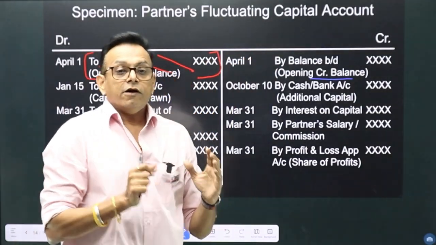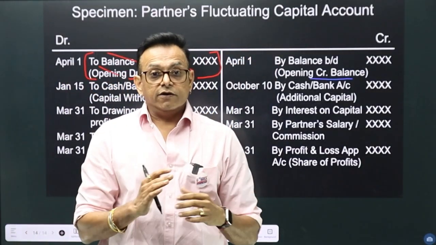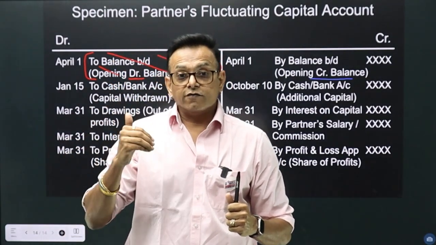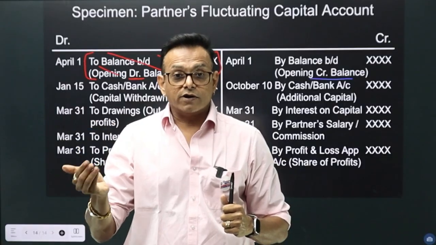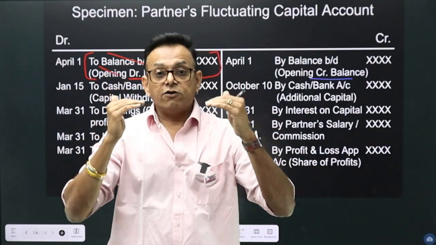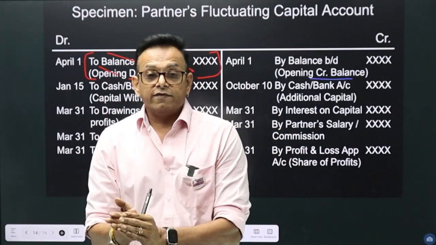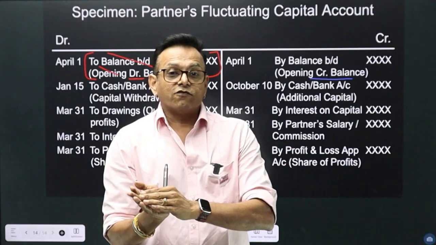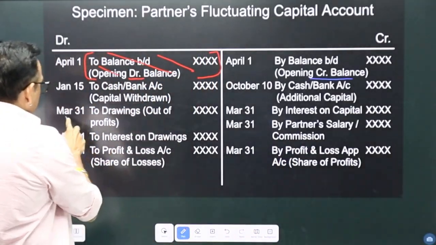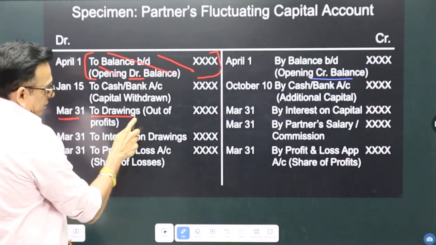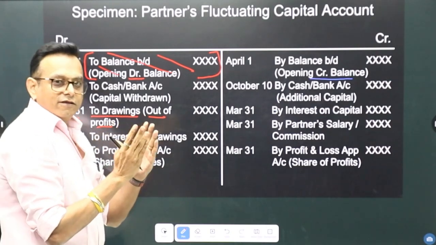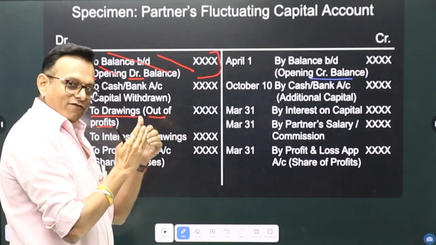Along with that, drawings which are made during the year, the journal entry passed will be drawings account debit to bank account credit, drawings of A account debit to bank account credit, drawings of B account debit to bank account credit. So at the end of the year, the balance of drawings account is closed and transferred to capital account. So over here, you can see drawings out of profits. Now, what is out of profits? That is the drawings what we are making every month.